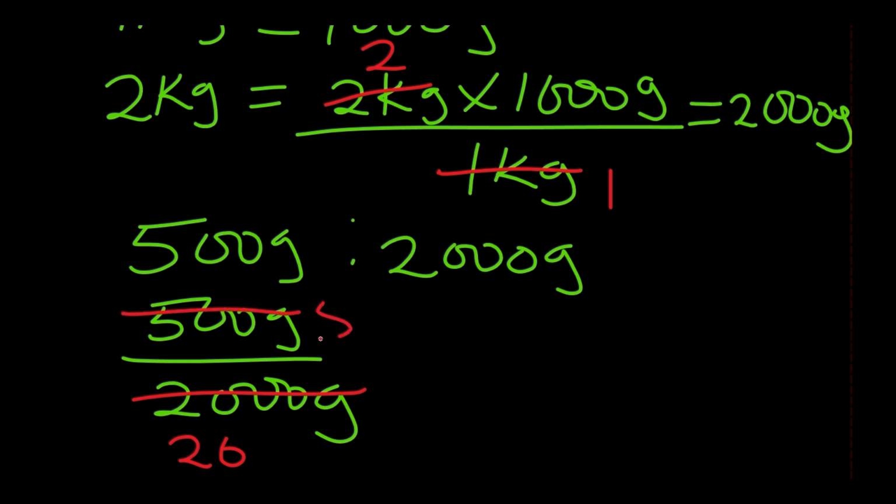give us 5. Simplifying further, 20 divided by 5 will give us 4, 5 divided by 5 will give us 1, which equals 1 over 4. Therefore, 1 over 4 is 500 grams expressed as a fraction of 2 kilograms.